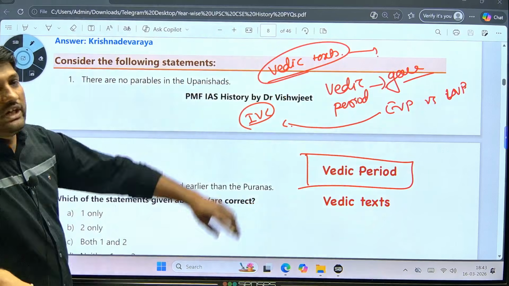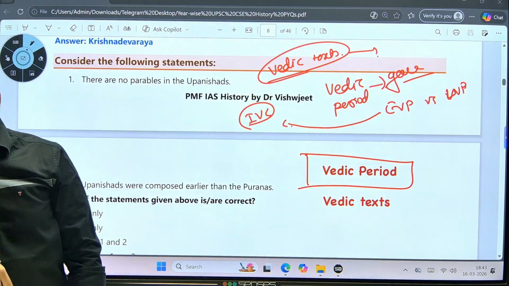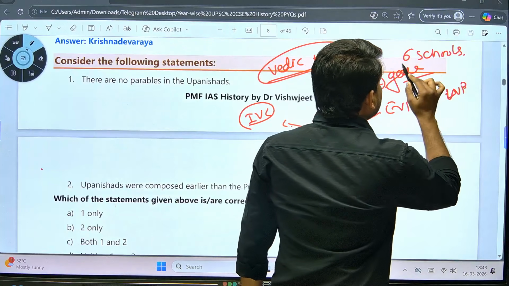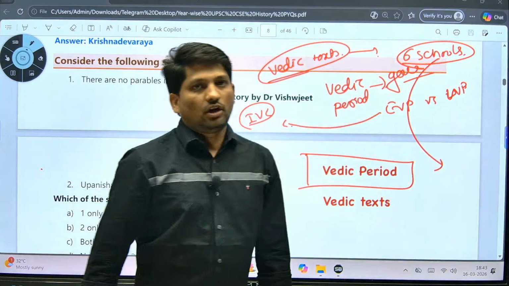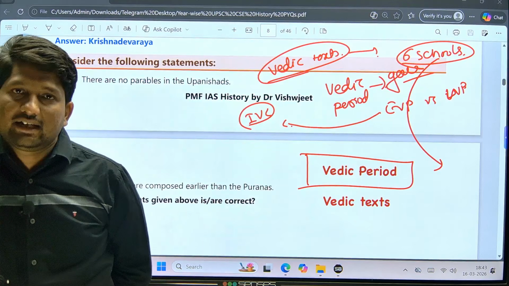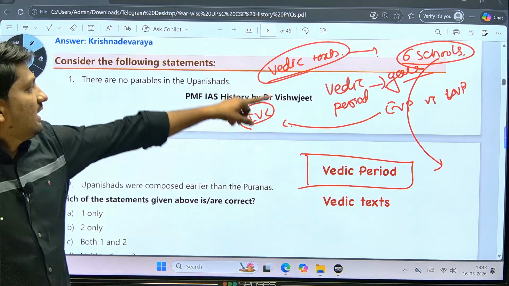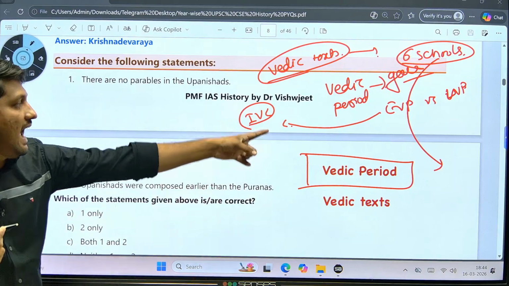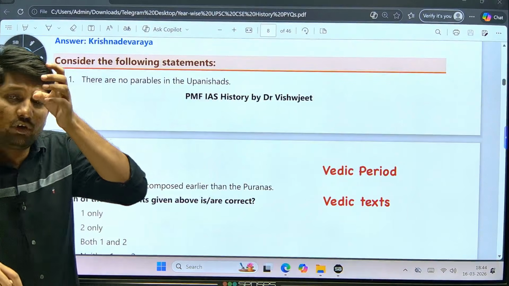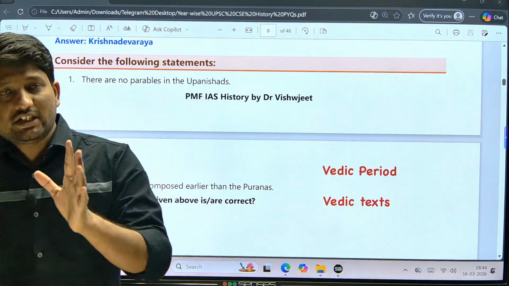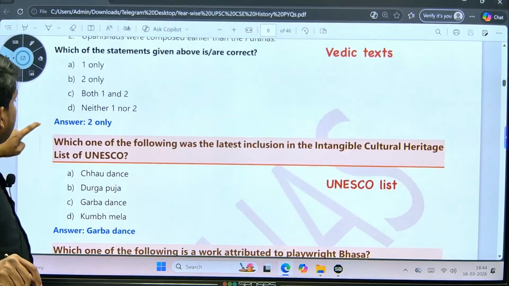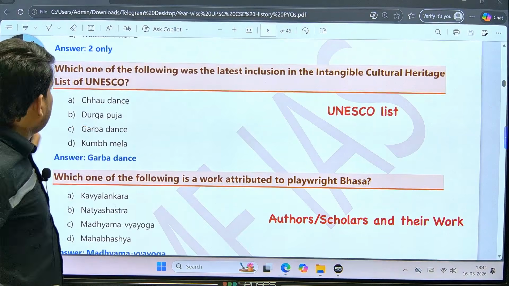Rig Veda, Yajurveda, Samaveda, Atharvaveda, as well as the Upanishads, focusing on the Vedic texts, plus the 6 schools. So there were 6 Vedic schools, right? Orthodox philosophy. These 6 schools are also important for your exam. There has already been a question from the 6 schools. There was already a question from the basic understanding of the Vedic period, as well as a question from the Vedic texts. So remember, from the Vedic period what is important is just general understanding plus Vedic texts and the 6 orthodox schools or orthodox philosophy. Then, see, this is the question from the UNESCO list.